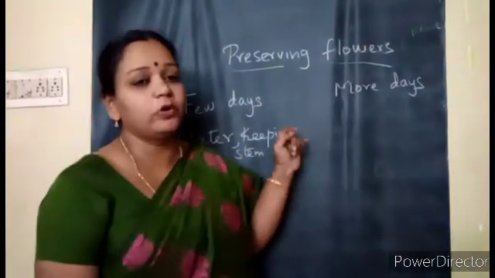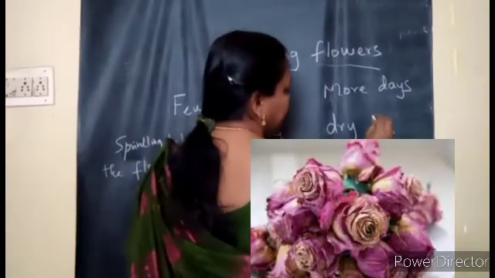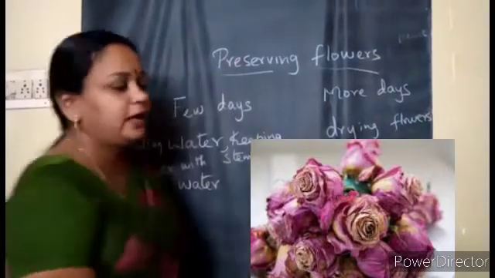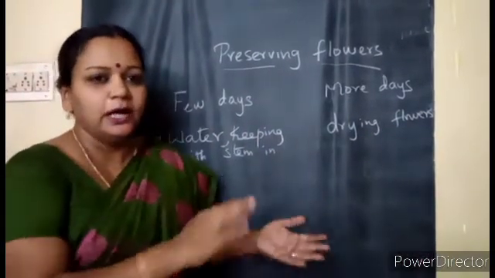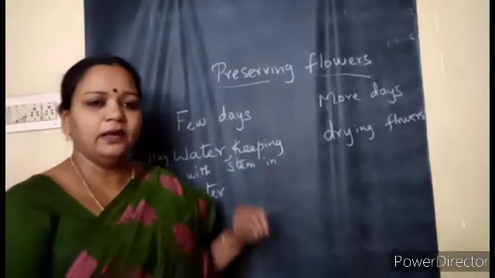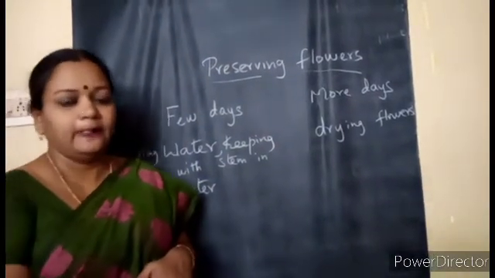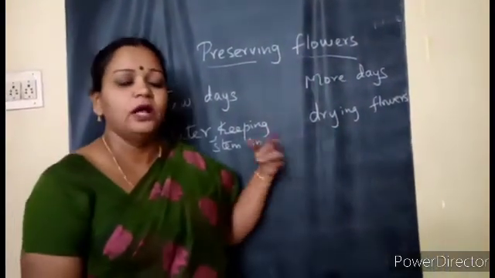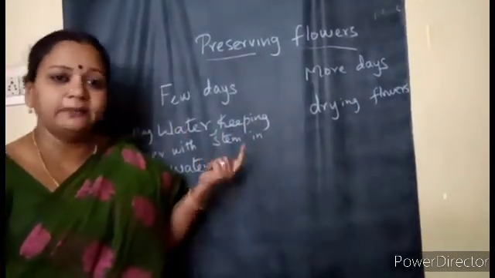But when you want to keep it for more days, they have to be dried. There is no other go. Drying the flowers will help us to keep them for more days. So how can it be done? Drying can be done by keeping them between newspapers, and also in a shady, open place. Then they can be preserved in airtight containers so that they will be there for a longer time. But that cannot be useful for decoration purposes. We can't use dried flowers for that. But for some other purpose, some other artwork, for medicinal purpose and all, we can dry them and use them.